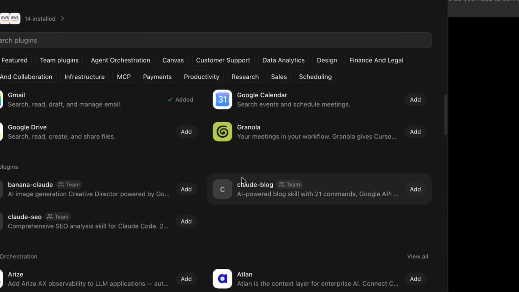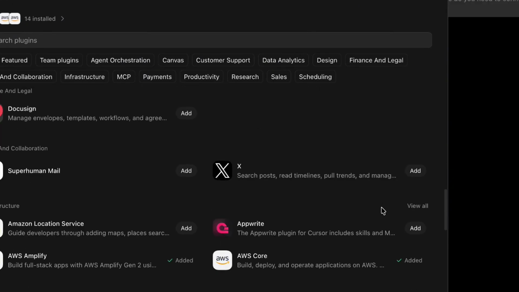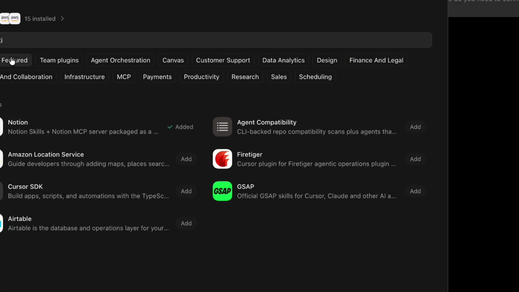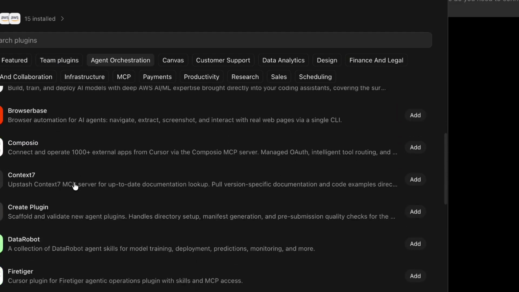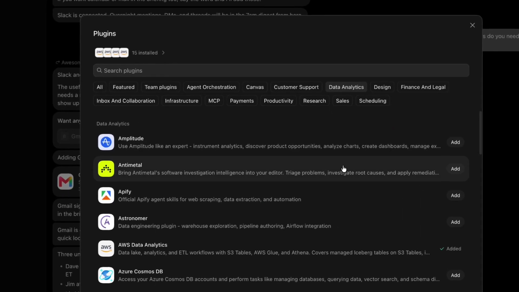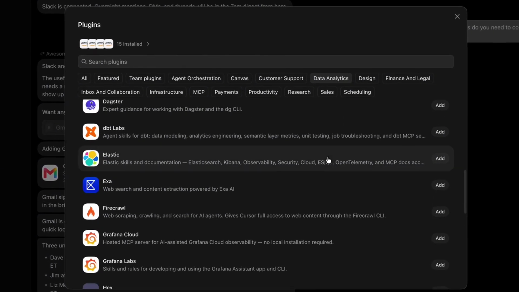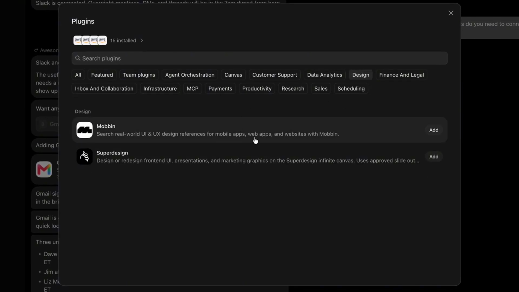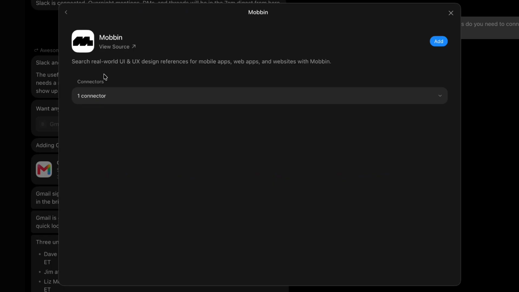The tools come from a plugin marketplace, sorted by category. Orchestration, data, payments, productivity, sales. 14 were already installed here. But you're not stuck with the catalog. Anything that speaks MCP can be added. I pointed it at a hosted MCP server, authorized it, and it showed up as a first-class connector with its own tools and its own account status. That's the ceiling on this app being much higher than it first looks.